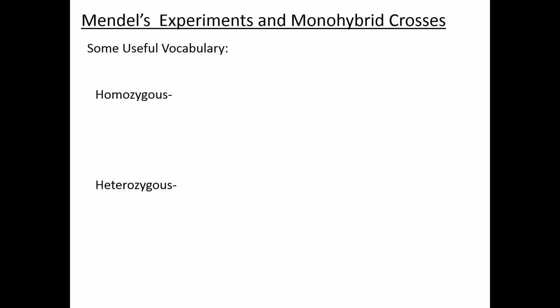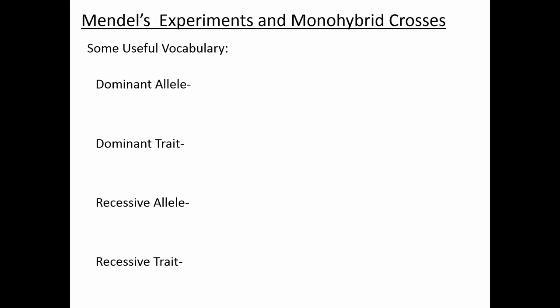An individual that has two alleles that are not identical to each other, so has two different alleles, is referred to as heterozygous. If the two alleles are different from each other, then that individual is heterozygous. So the person who has capital A, lowercase a, would be considered heterozygous with respect to this gene. Any questions about homozygous versus heterozygous, and homozygous dominant versus homozygous recessive?